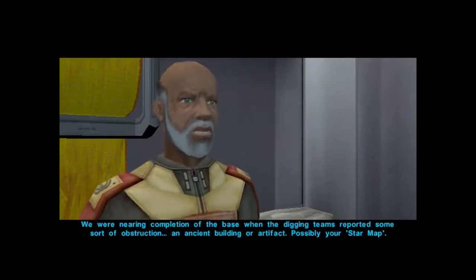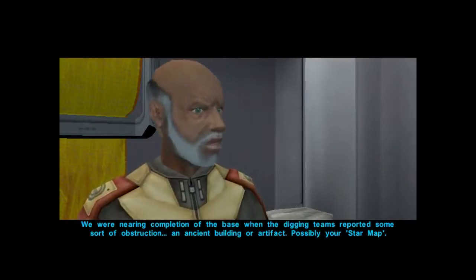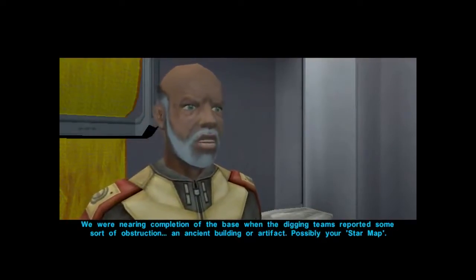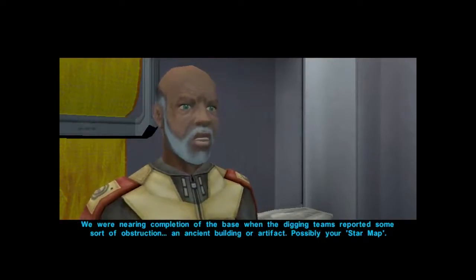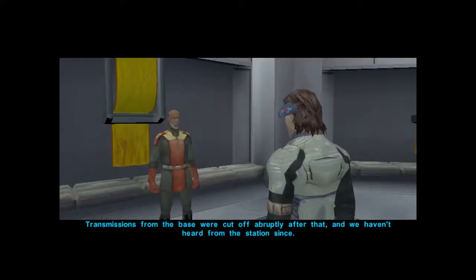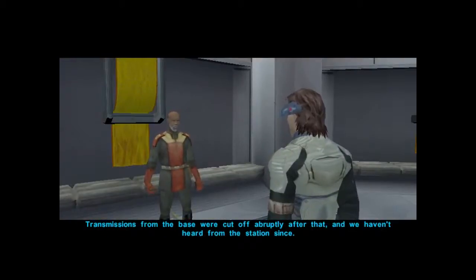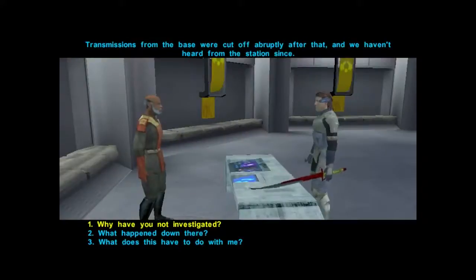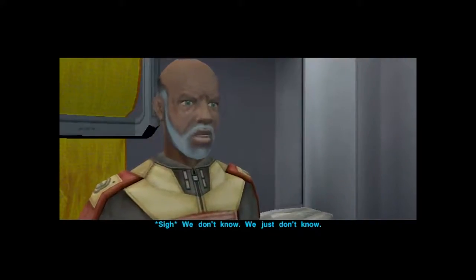We were nearing completion of the base when the digging teams reported some sort of obstruction. An ancient building or artifact, possibly your star map. Transmissions from the base were cut off abruptly after that, and we haven't heard from the station since. We don't know. We just don't know.